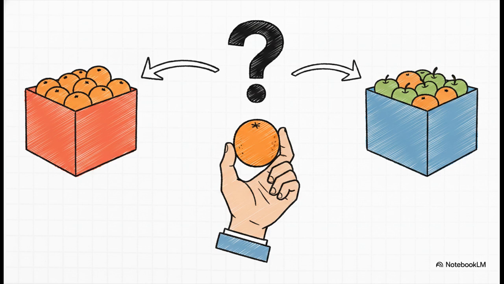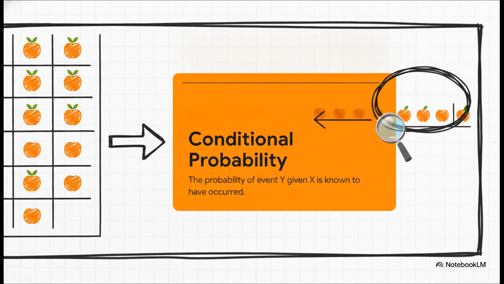Because we know the blue box only had 1 orange in it, while the red box had 6, our human intuition immediately tells us, hey, it's probably the red box. That intuition is formally known as conditional probability. It's the probability of event Y occurring, given that event X is already absolutely known to have occurred.